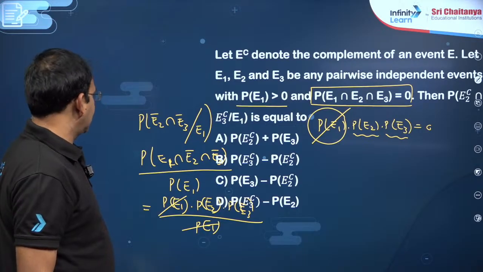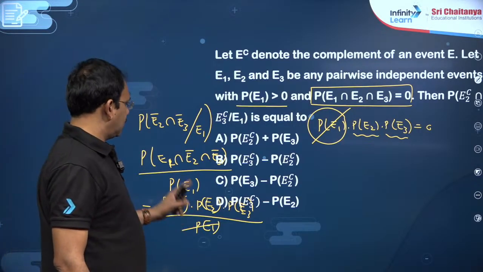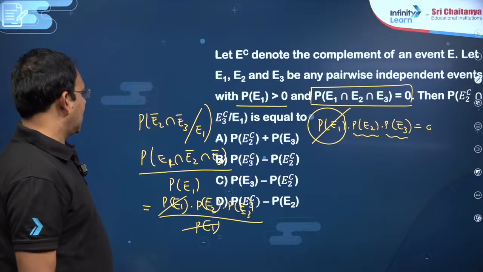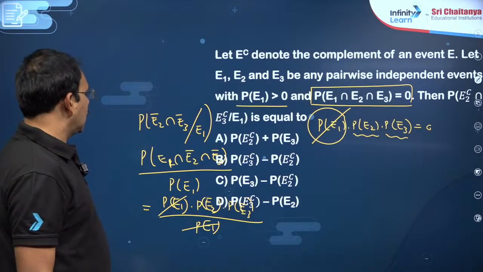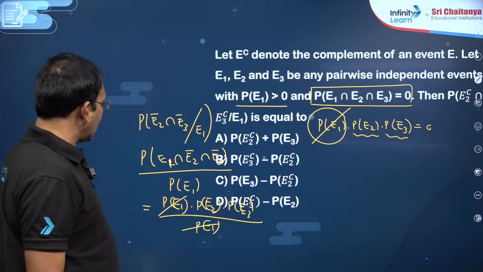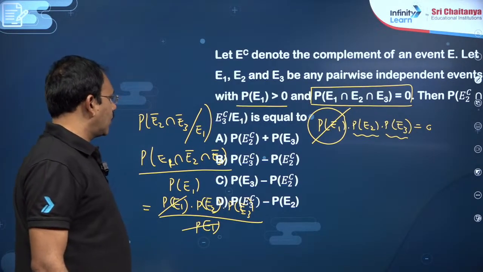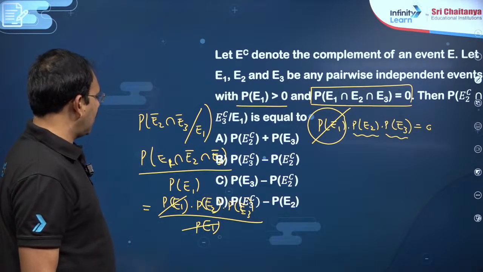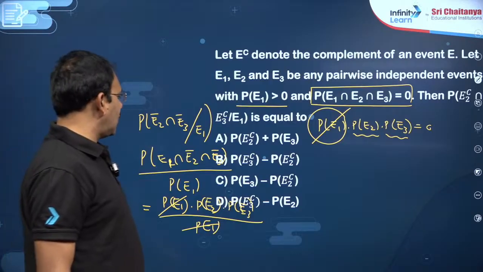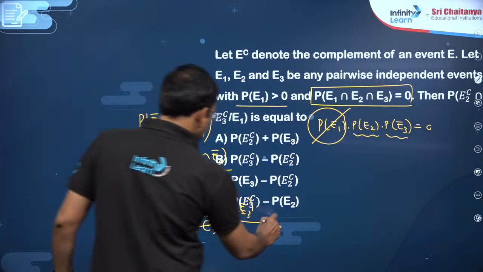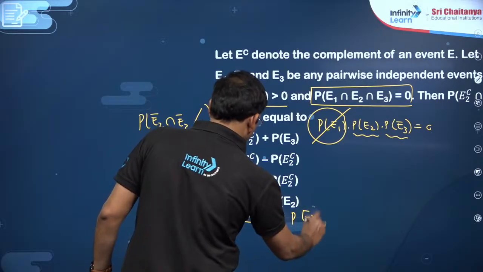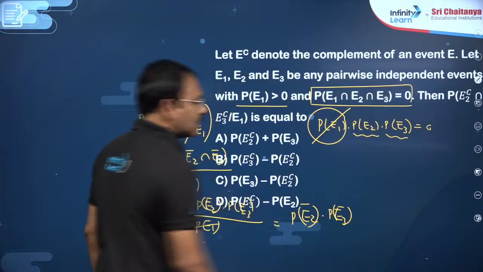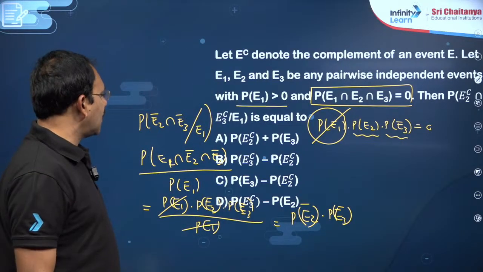So you will get P of E2 complement plus P of E3. This must be a product, my dear friends, rather than addition and subtraction. Suppose P of E2 is 1, then 1 plus is impossible because probability will be more than 1. P of E3 complement minus P of E2 complement. This is going to be 1 into, suppose this is 1, P of E2 bar into P of E3 bar. If the question is in that format, this is going to be the answer.